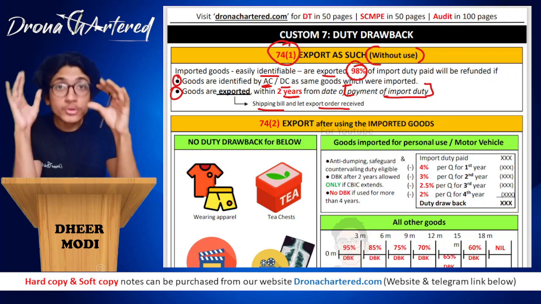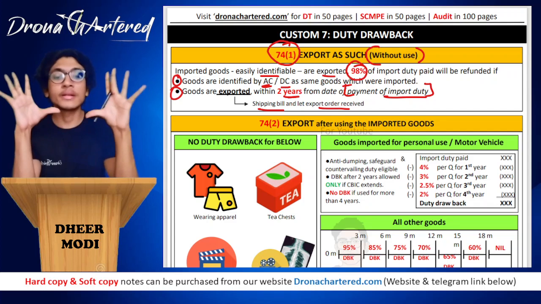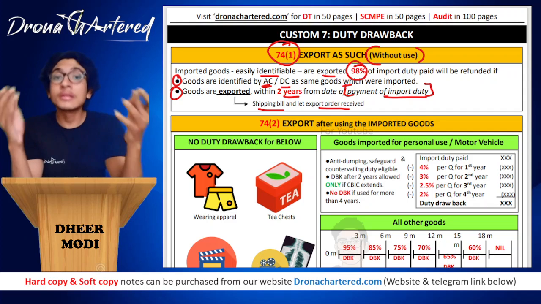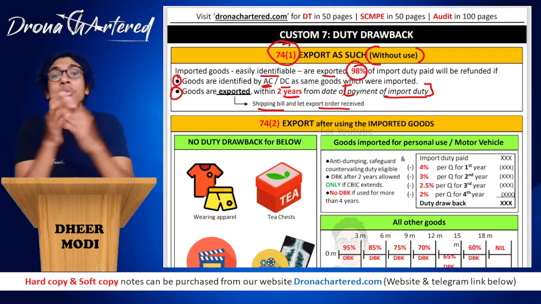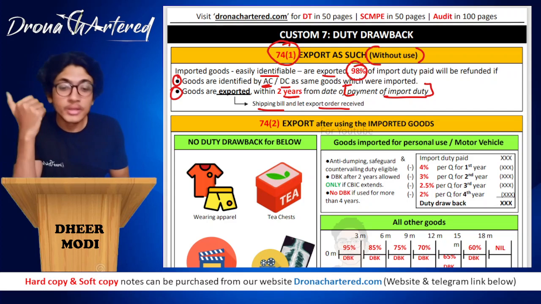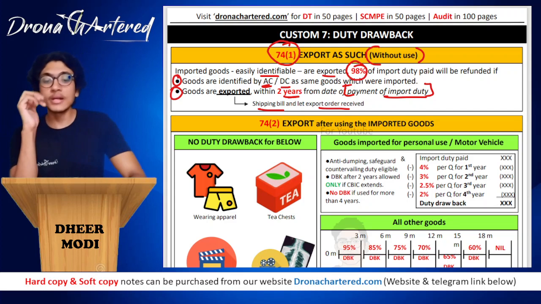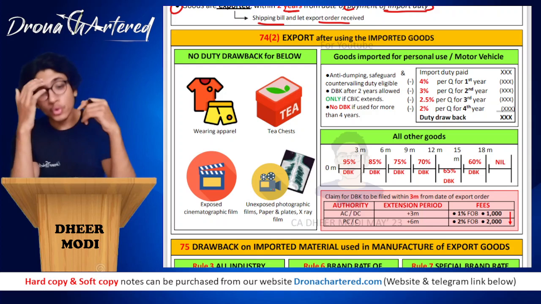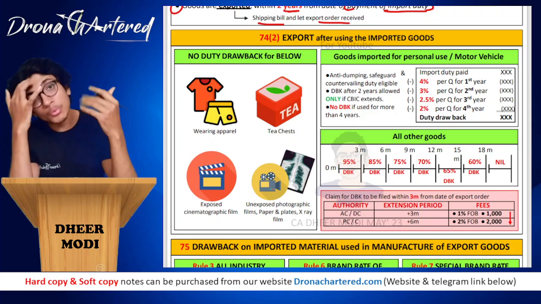Okay. So this will be your 74.1. That is as it is without doing anything. These goods you had imported, you paid custom duty, and now you are exporting. So you will get refund of custom duty. They will remit it back to you. That is 98%.